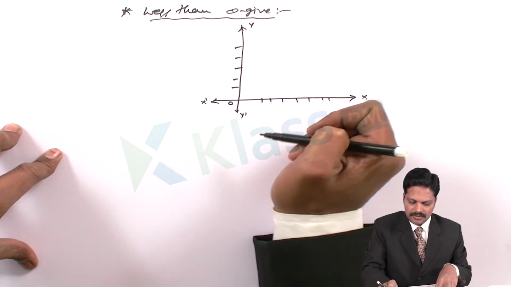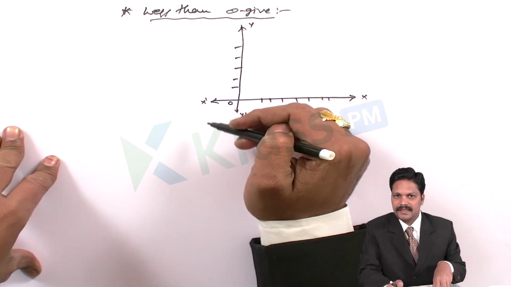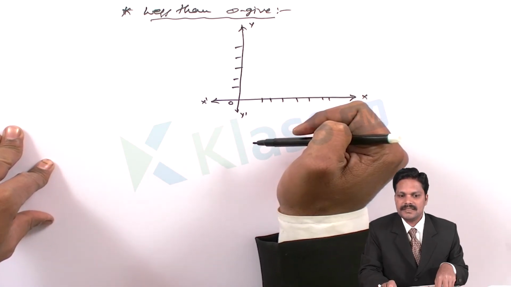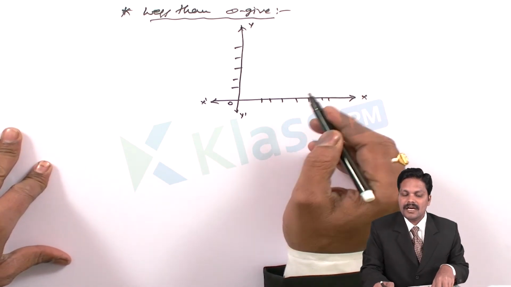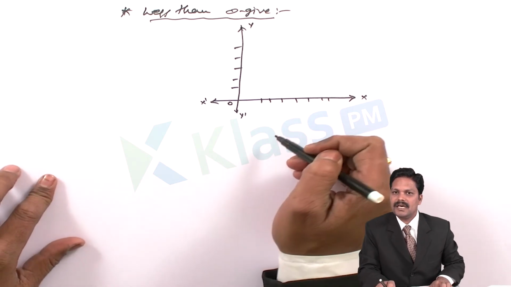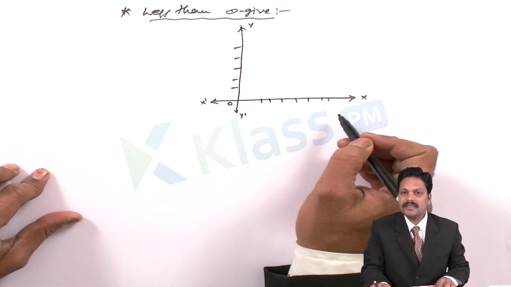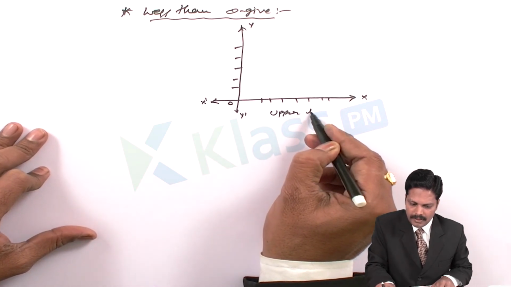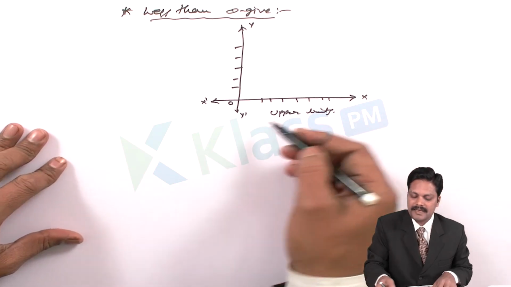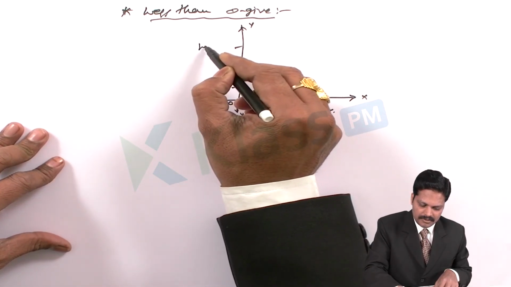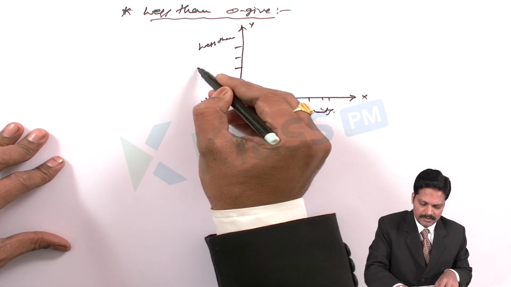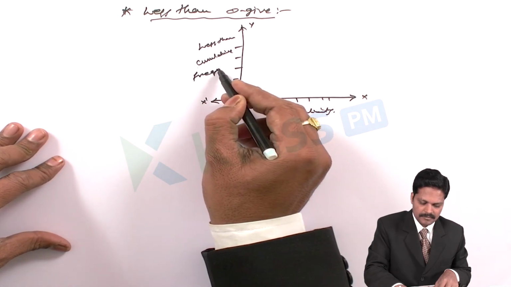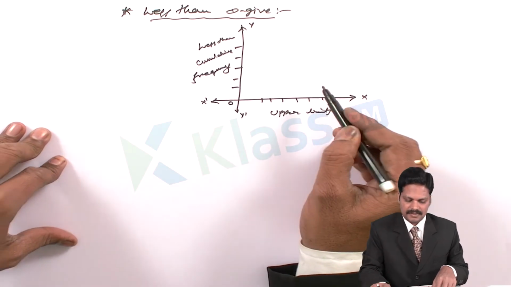So always we should take less than or greater than cumulative frequencies on the y-axis. Then we should take the boundaries, the upper limits or lower limits, on the x-axis. When we are taking less than, we are taking upper limits on the x-axis, and less than cumulative frequencies on the y-axis.